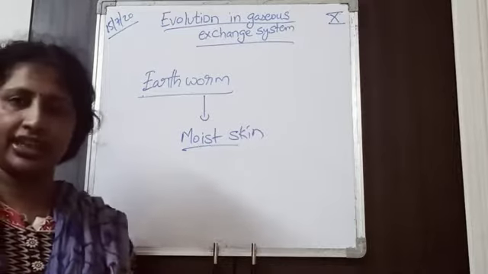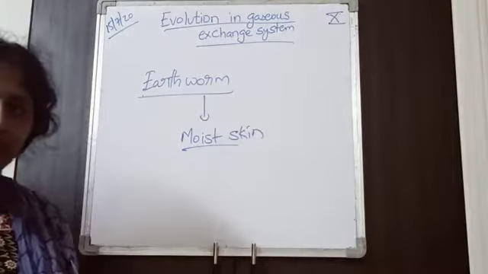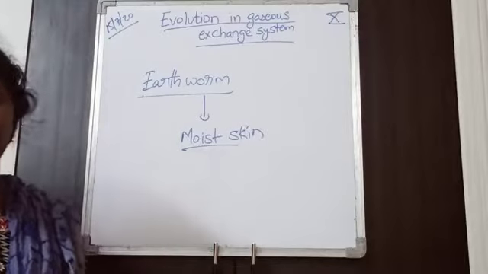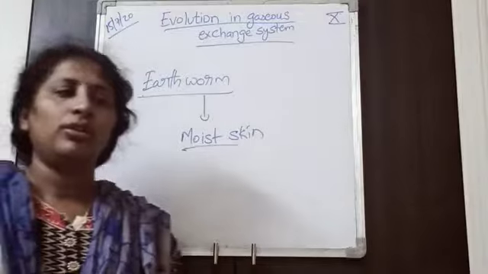Earthworms' skin is always wet because they live under the soil. So in earthworms the gaseous exchange takes place through moist skin.